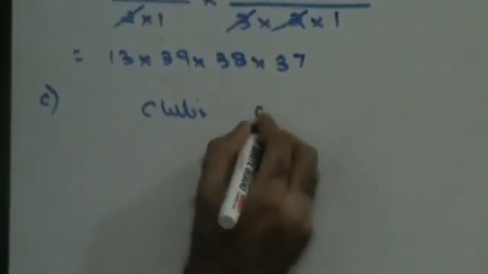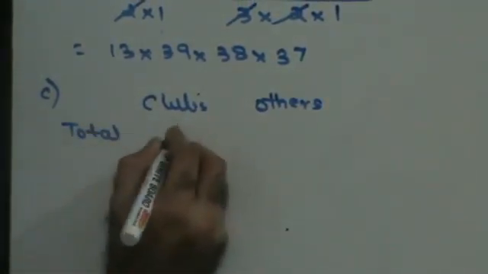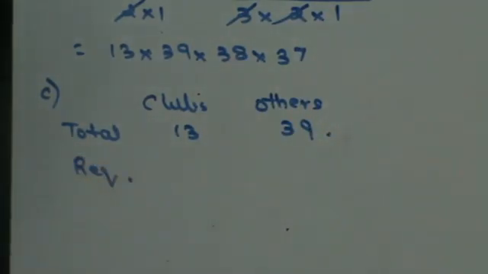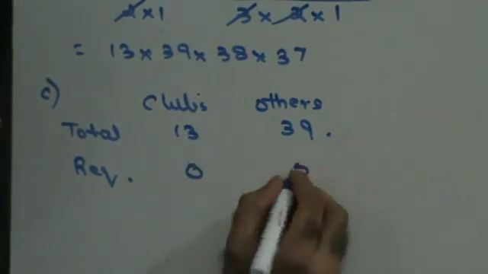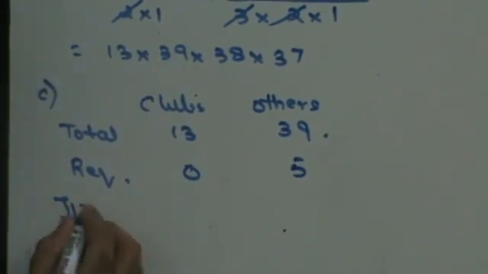Clubs, others, total. There are 13 clubs, there are 39 other cards required. Right? Now, no clubs. I don't want any clubs. That means all 5 cards that I am going to select are non-clubs. I can say this can be done.